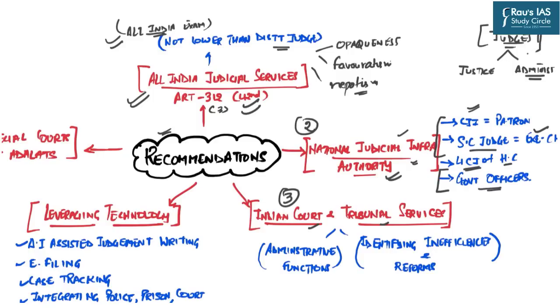And in order to resolve this particular issue, it is said that a separate Indian Court and Tribunal Services should be formed. Now, there are several countries, for example, Canada, US, UK, whereby separate court and tribunal services, that is, separate administrative services, are established. Now, the main functions of the Indian Court and Tribunal Services will be first to see the administrative functions, and second to identify the inefficiencies and suggest the reforms thereafter.